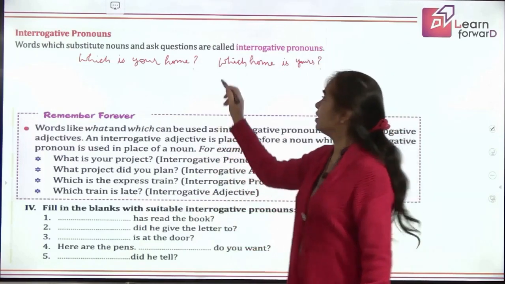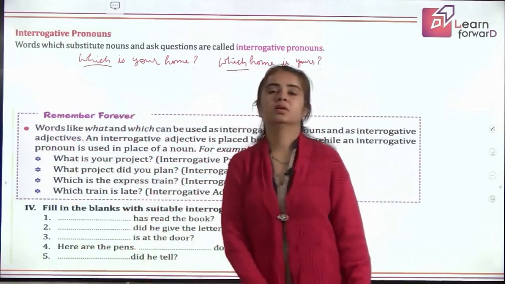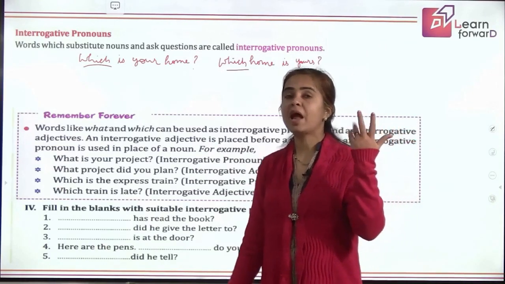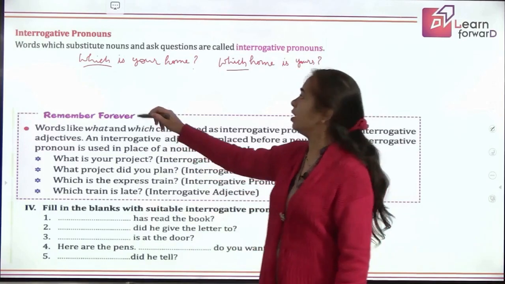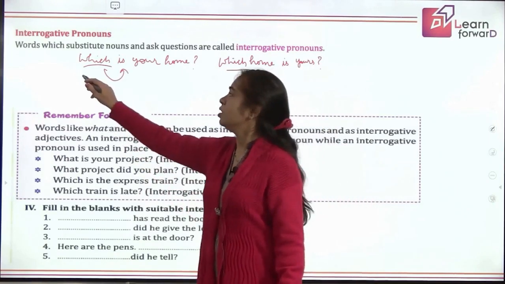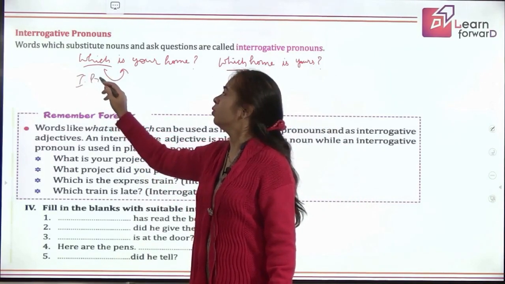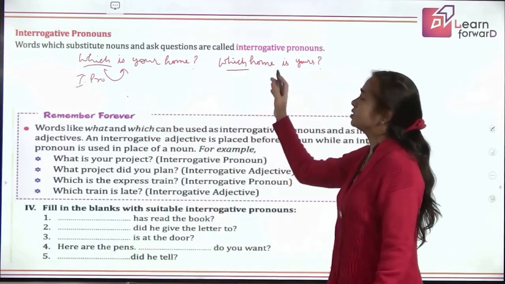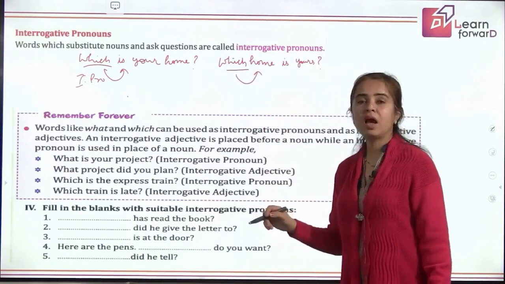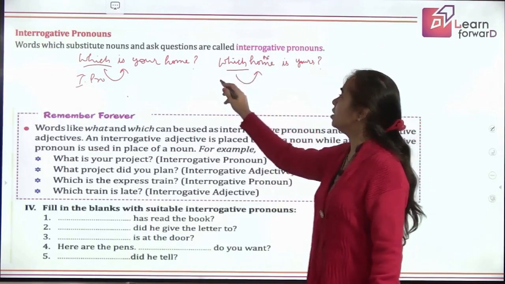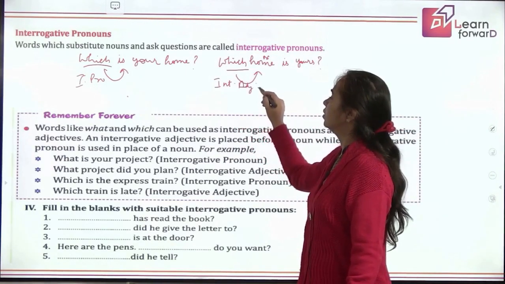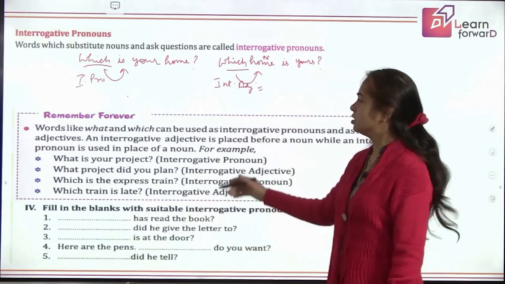Now, in both the sentences, I am using the same question word, right? But remember the rule I have taught for possessive adjectives and pronouns and demonstrative adjectives and pronouns. Same here. What is the word immediately after it? It's not a noun. So this will be your interrogative pronoun. But when you look at this question in the same sense, you see which house. You see a noun here. Okay, that means this is an interrogative adjective. That's it, right? Let's read some examples here.